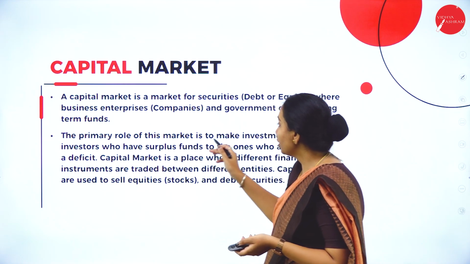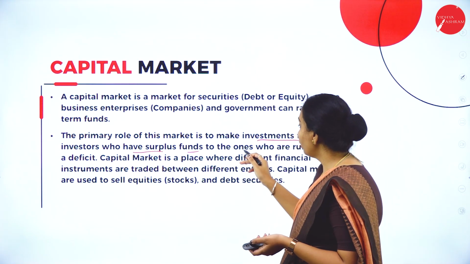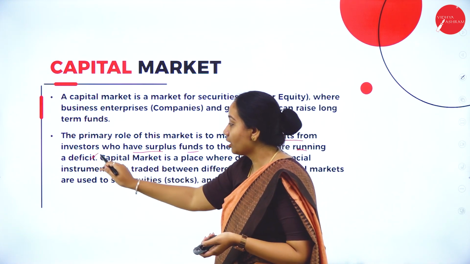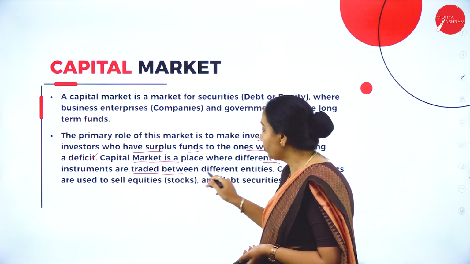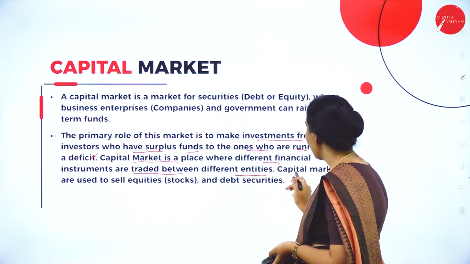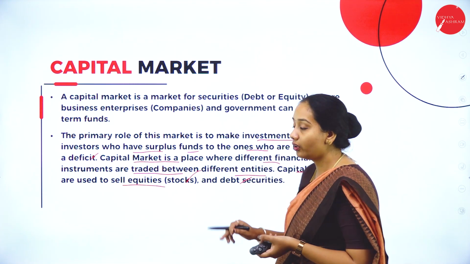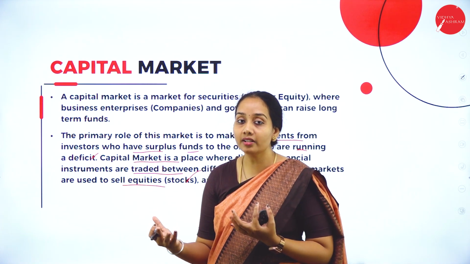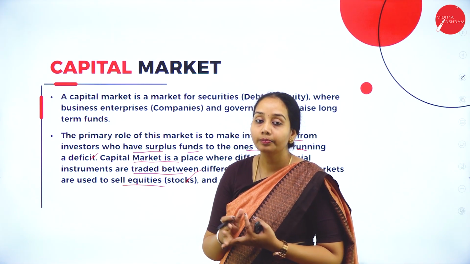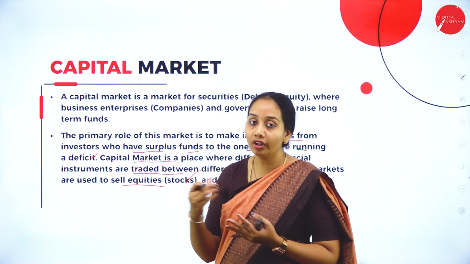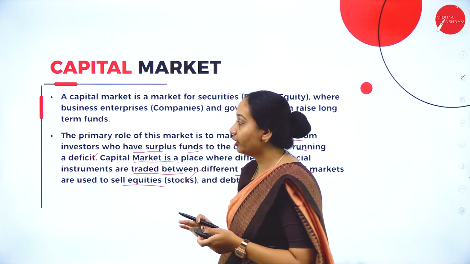The primary role of this market is to channel investment from investors who have surplus funds to those who are running in deficit. The capital market is a place where different financial instruments are traded between different entities. It is used to sell equities, that is stocks, and debt securities. As I have told, the capital market is a combination of stocks, bonds and debt securities for a longer period of time. This is the basic introduction to the capital market.